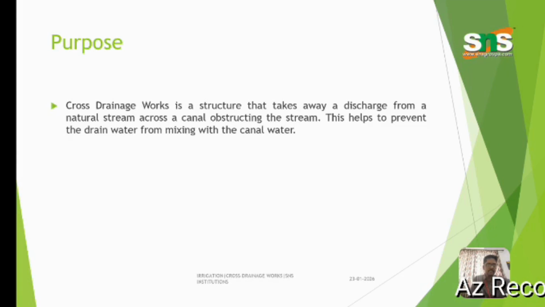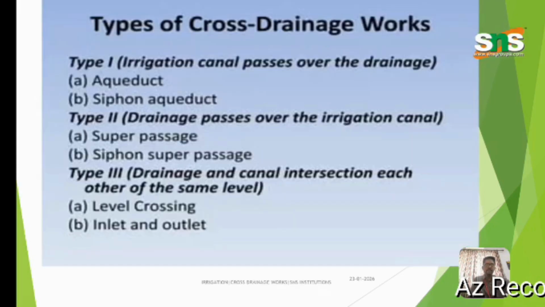Cross drainage work is a structure that takes the discharge from a natural stream across a canal, without obstructing the stream. This helps to prevent the drain water from mixing with the canal water. Types of cross drainage works.